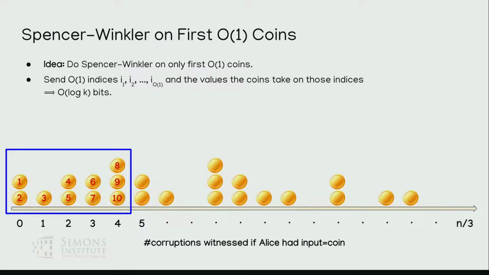Of course, again, we cannot send full k bits for each of the coins. So we're going to send sort of compressed information, saying the indices as well as the values these coins take on those indices. And this information is going to divide all of the coins into a bunch of sets, one set for each of these coins. So each of the first 10 coins is going to be in a different set. Outside of this set, different coins may be associated with each of the first 10 coins.